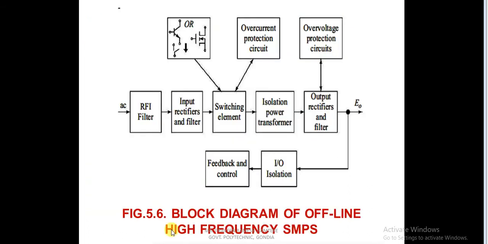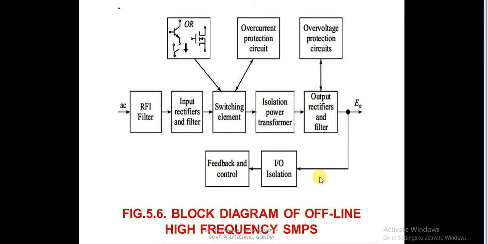Now this is the block diagram of an offline high frequency SMPS. The block diagram consists of AC supply input, RFI filter, that is radio frequency interference filter, input rectifiers and filter. Then we have a switching element, isolation power transformer, and output rectifiers and filters.